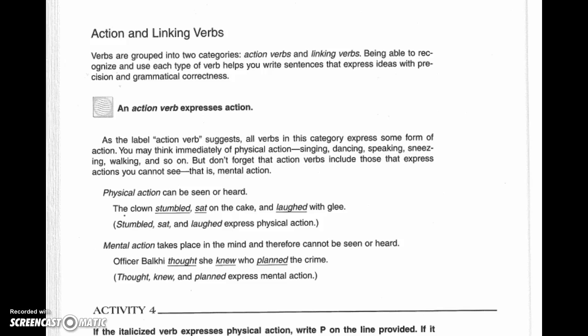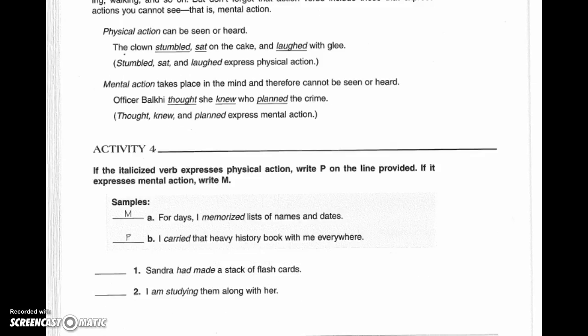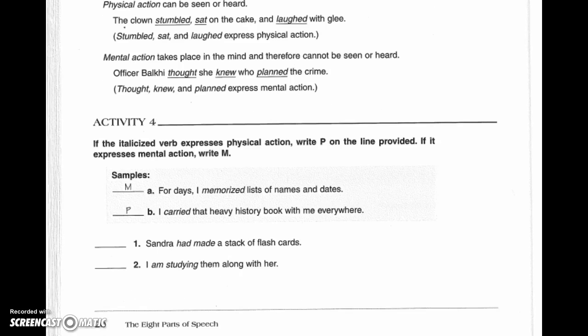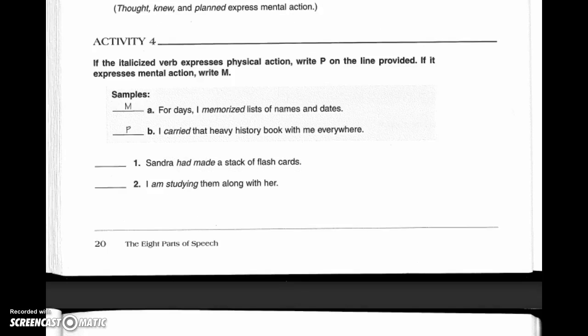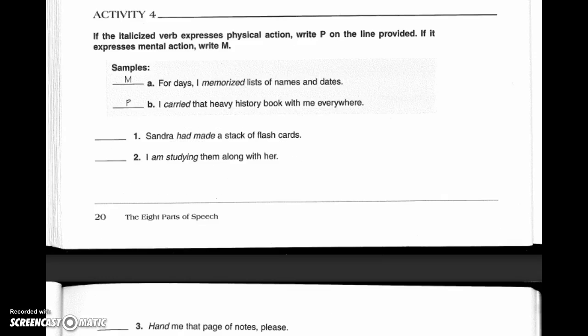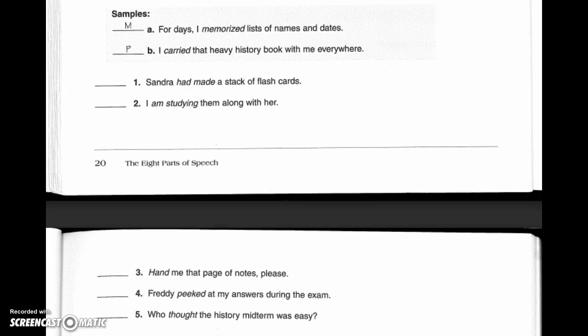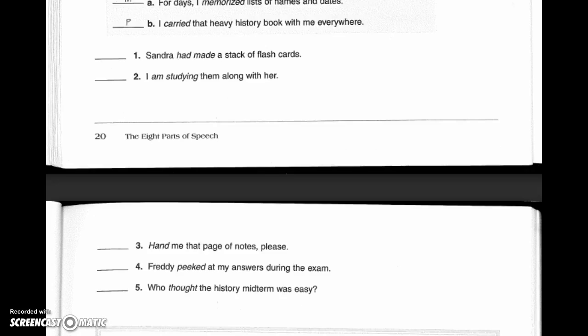I'm going to scroll up to activity 4. And in activity 4, you're going to be doing 5 questions there. You're going to decide if it's physical action by writing P on the line, or if it's mental action and writing an M on the line. I'm going to scroll through. Of course, you can pause at any time to complete the 5 exercises.